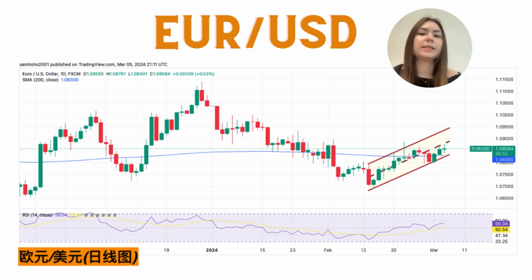Technically, the pair remains near recent consolidation highs within a familiar range, with a near-term target of 1.0888 and potential upward movement towards 1.09 and subsequent weekly highs at 1.0932 and 1.0998. Breaking below the 120-day moving average at 1.0786 could trigger bearish momentum, with the target at 1.07 and further downside potential to the weekly low of 1.0695 from February 29.